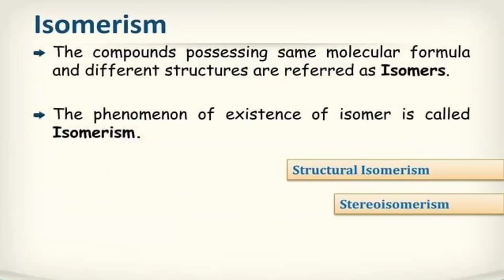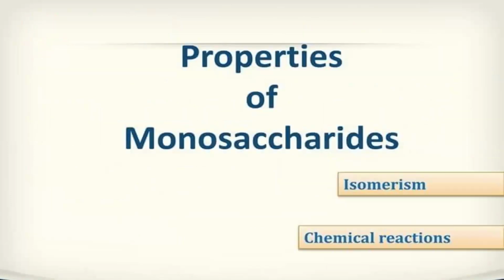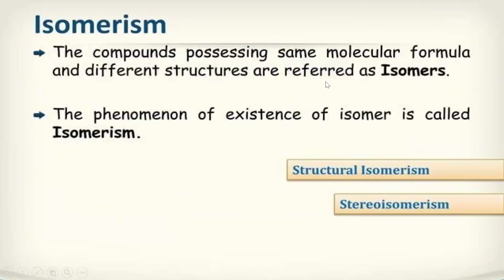So we will just have a brush up of what are the properties of monosaccharides. Under isomerism, as I said, they have the same molecular formula but different structure. Examples for isomers are glucose and fructose. The molecular formula for glucose and fructose is C6H12O6, but they have different structure. Those are known as isomers.